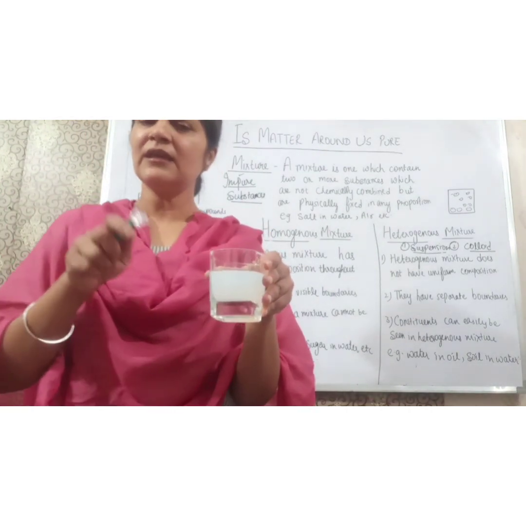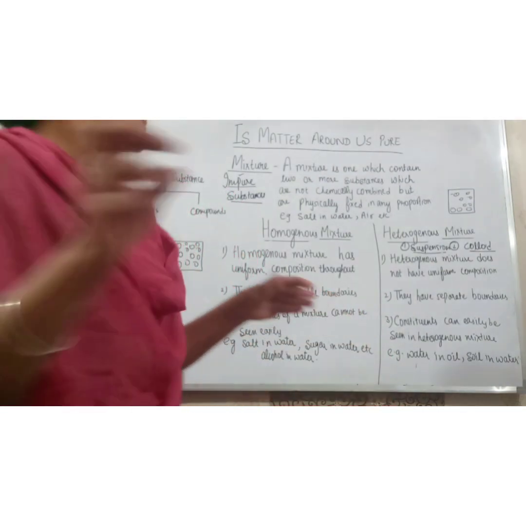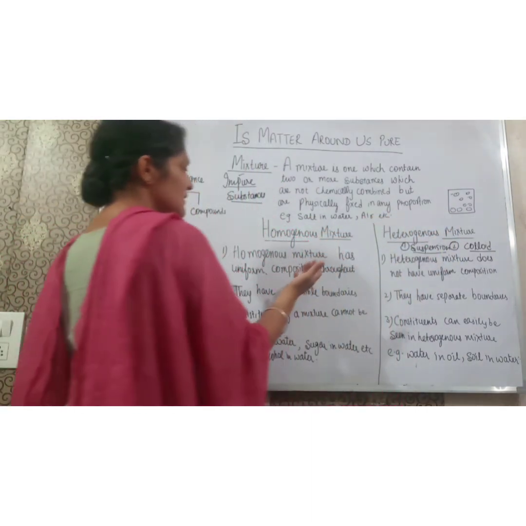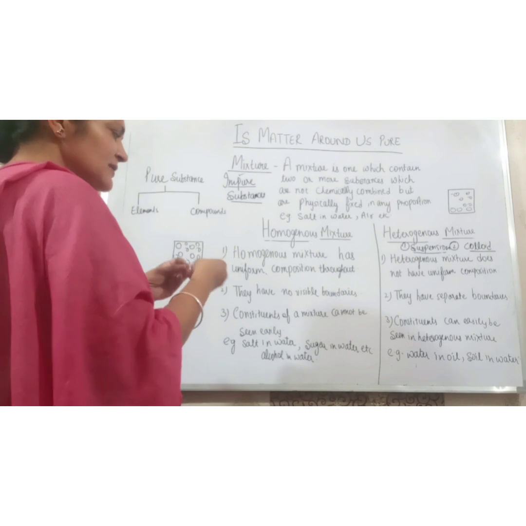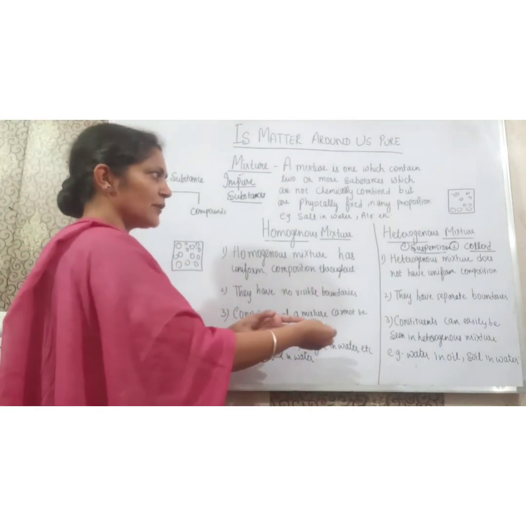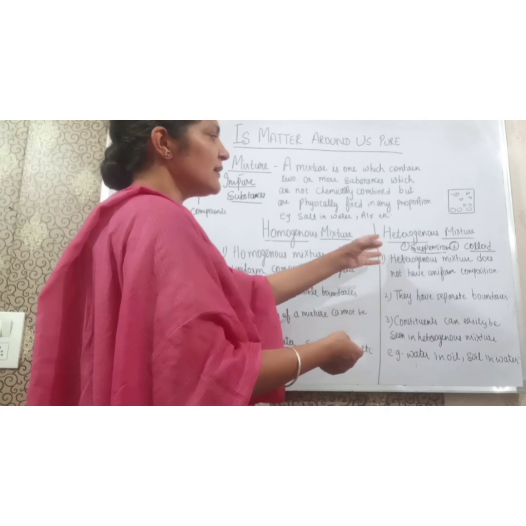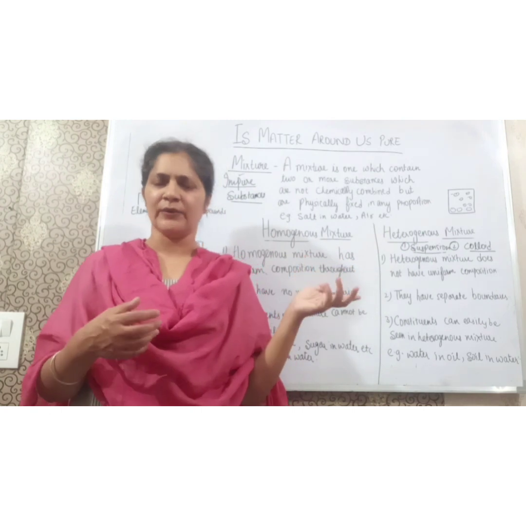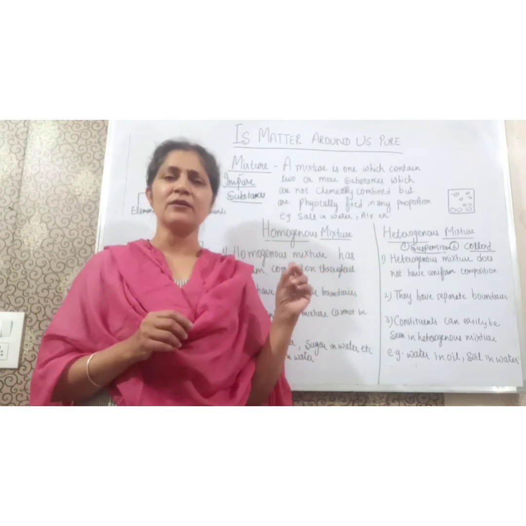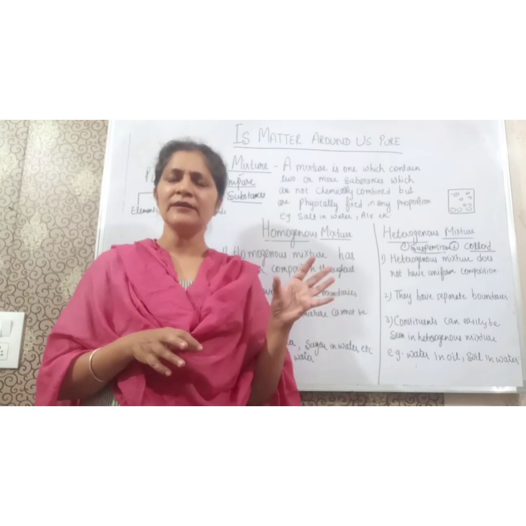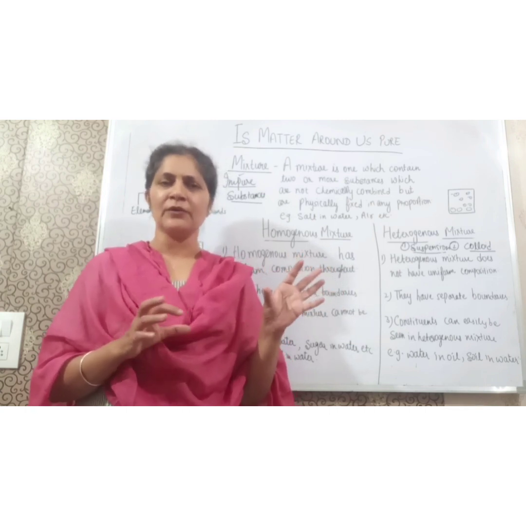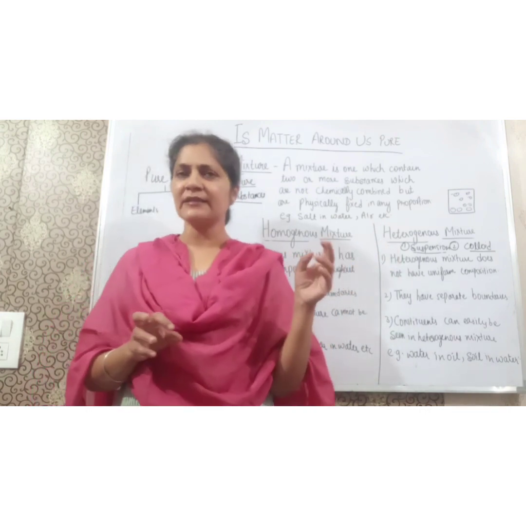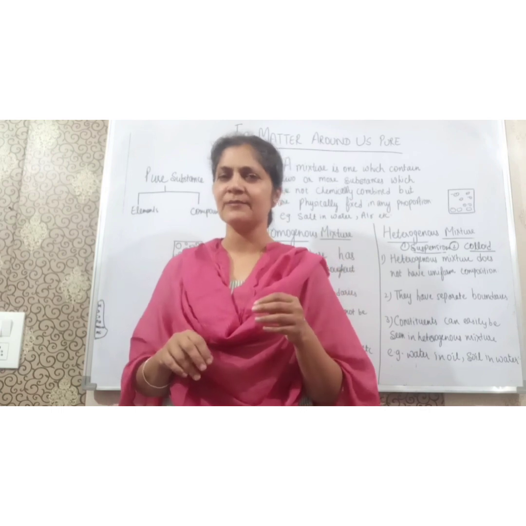So students, these are the forms of impure substances: mixture, homogeneous mixture, heterogeneous mixture. In a homogeneous mixture, the particles are completely soluble with each other, like salt in water, sugar in water. But in a heterogeneous mixture, they are insoluble or partially soluble, or they are hanging in the liquid. Right students? That is all for today's lecture, in which we discussed impure substances, mixtures, suspension, colloid. In the next lecture, we will discuss the next topic of this chapter.